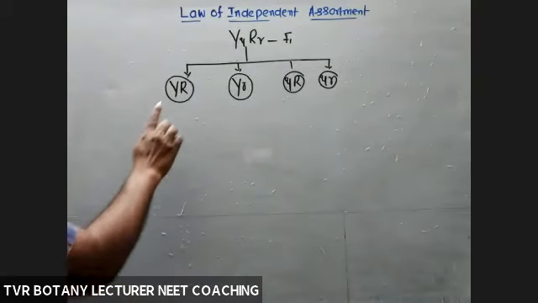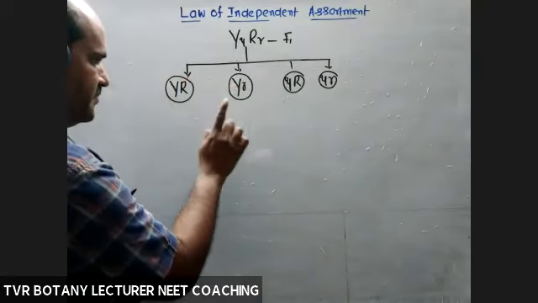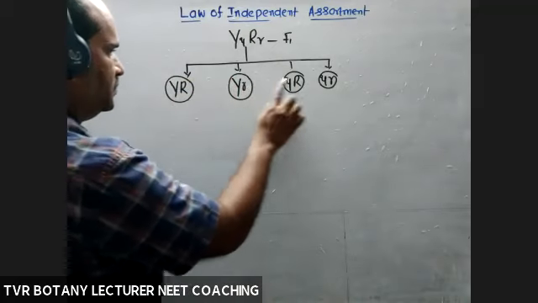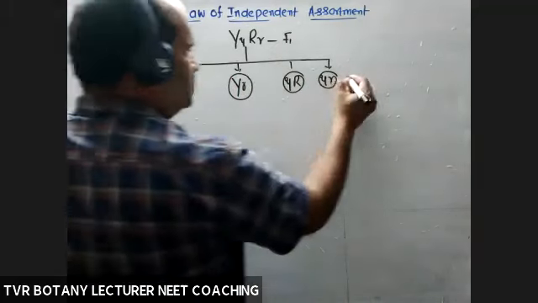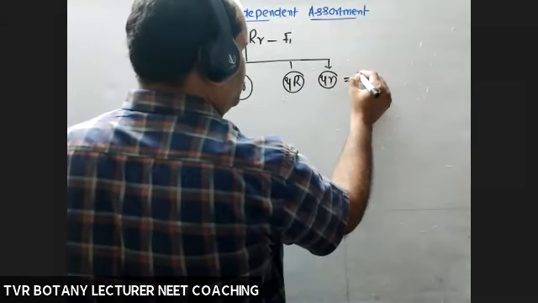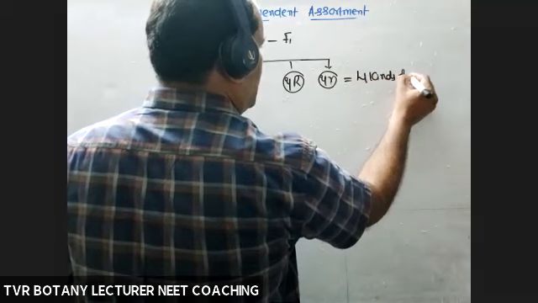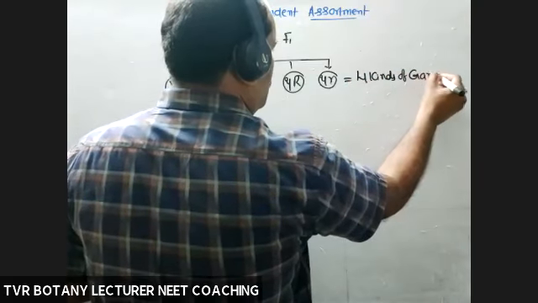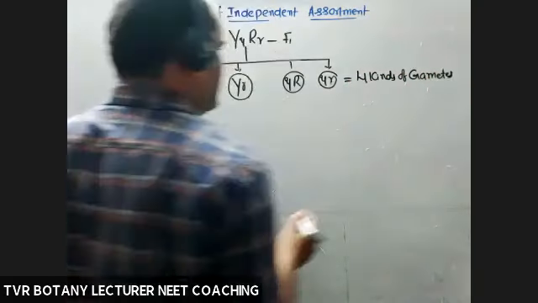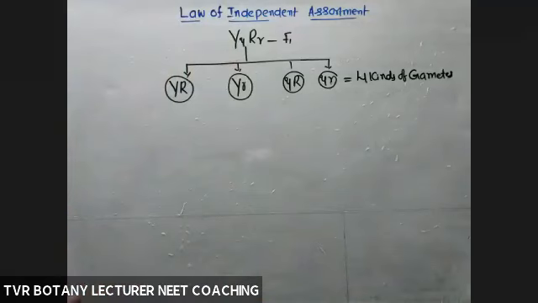So the number of kinds of gametes on the basis of the number of kinds of alleles: 1, 2, 3, 4 kinds. So 4 kinds of gametes. Total number is many, but kinds are 4 only.